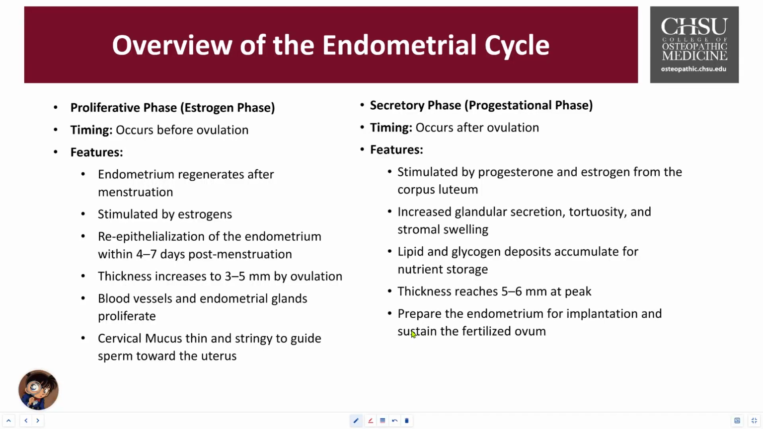Then we have the secretory progestational phase. This occurs after ovulation, dominated by progesterone and a little bit of estrogen from the corpus luteum. The glandular swelling still is occurring. There's also tortuosity, where it's very curly and spirally. The stroma begins to swell. There's also going to be a lot of deposition of lipid and glycogen that accumulate as nutrient storage. Thickness reaches about 5 to 6 millimeters at peak.